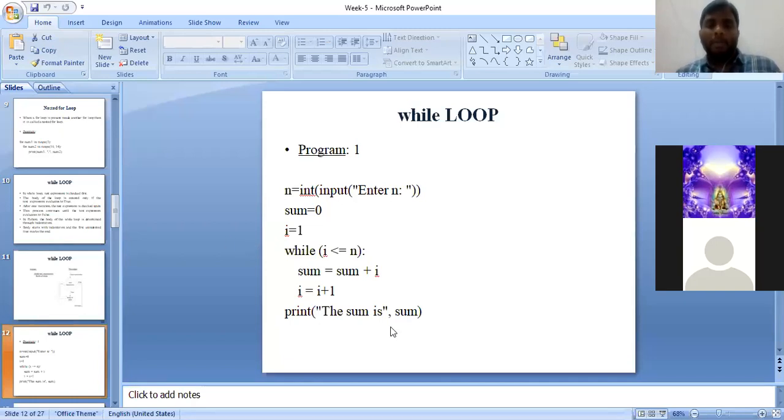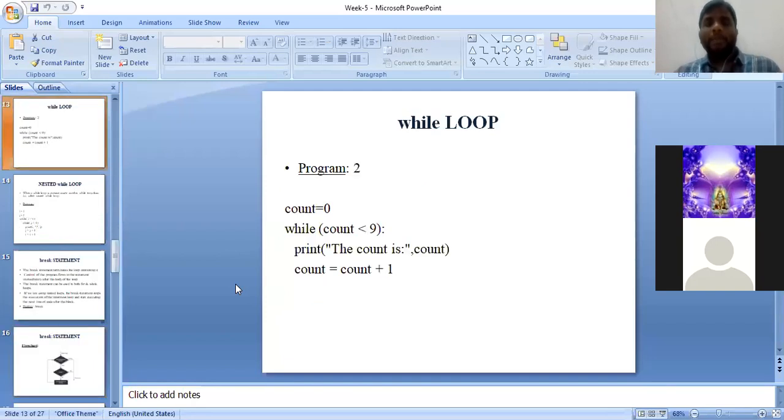Okay. Now we shall go to the next program. So what will be the output of this program? Initially, I have taken a variable called count is equal to 0. Let us consider this program also in IDLE so that I will write the iterations which are going to happen there, which will give you a clear understanding.